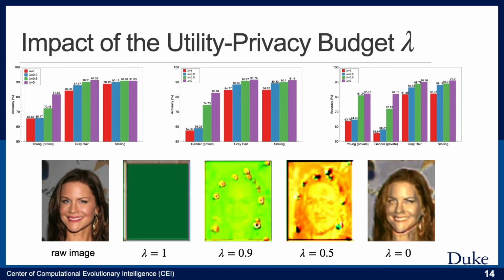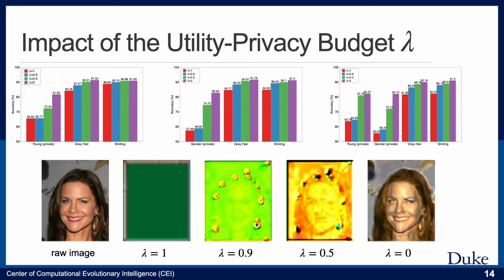An important step in the hybrid learning method is to determine the utility-privacy budget lambda. We also evaluate the utility-privacy trade-off by setting different lambda. The top row figures show evaluations on SaliB. You can find that the classification accuracy of the primary learning task will increase with a smaller lambda, but the privacy protection will be weakened. Such a phenomenon is reasonable, since a smaller lambda means hiding less privacy information in features, but retaining more original information from the raw data, according to our defined objective function.